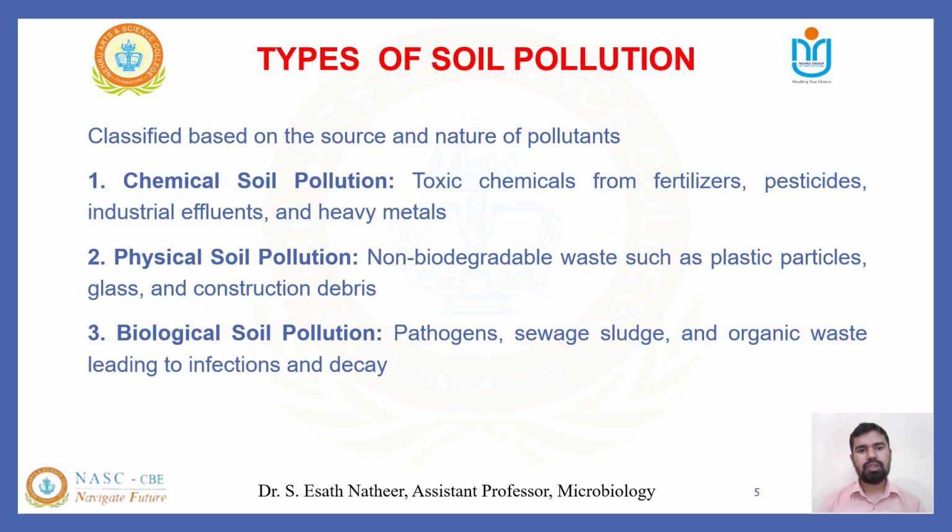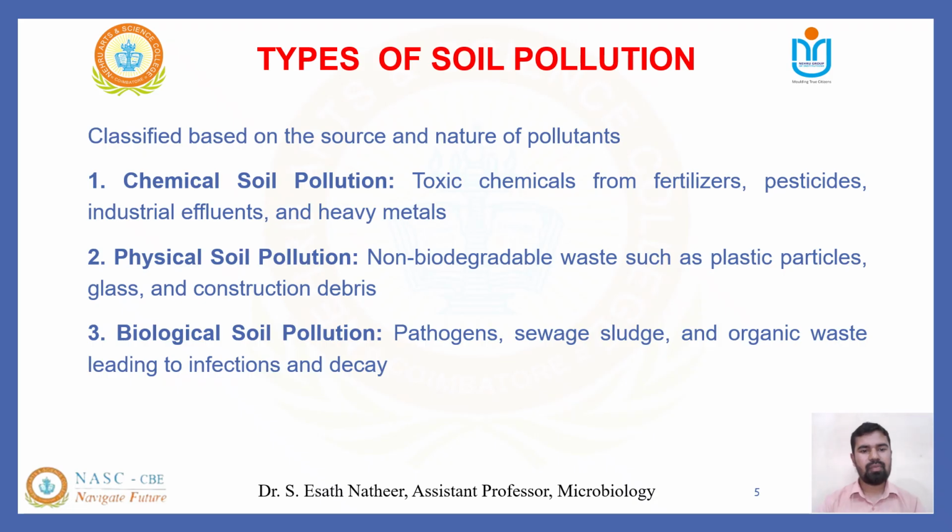Soil pollution is classified on the basis of its source and the nature of the pollutants. There are three different types of soil pollution. The first one is chemical soil pollution, because of the presence of toxic chemicals such as fertilizers, pesticides, industrial effluent, which means industrial waste, and heavy metals. The soil is polluted by chemical components.